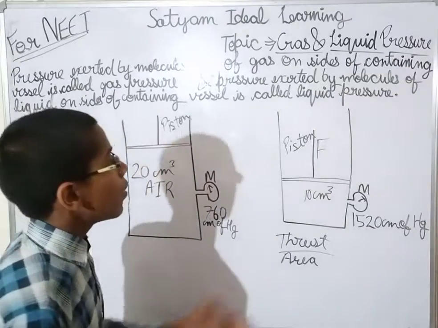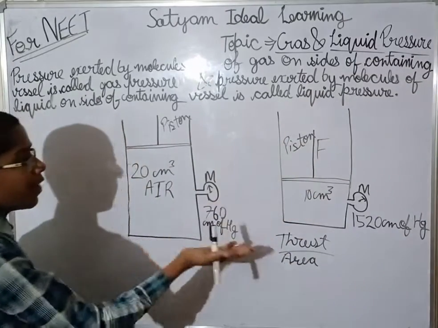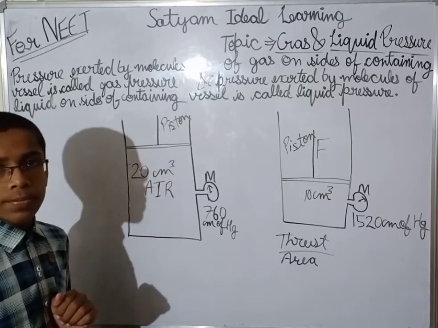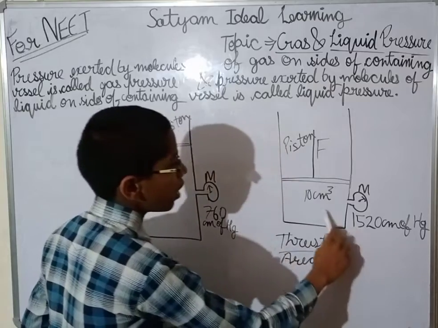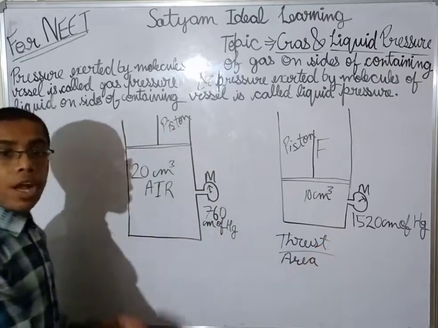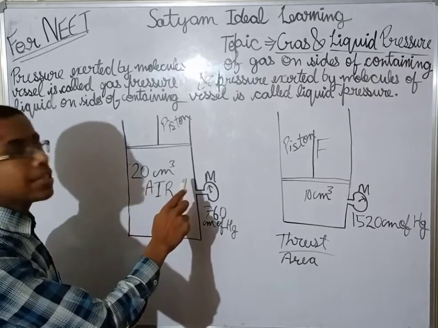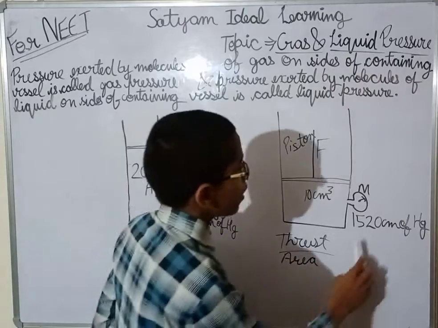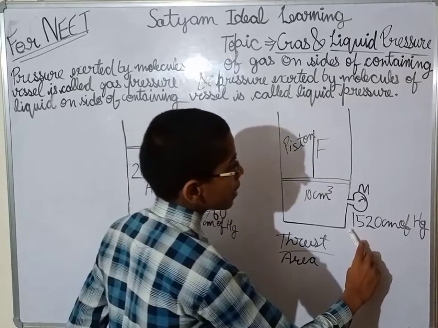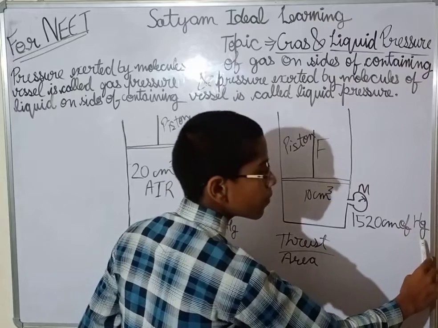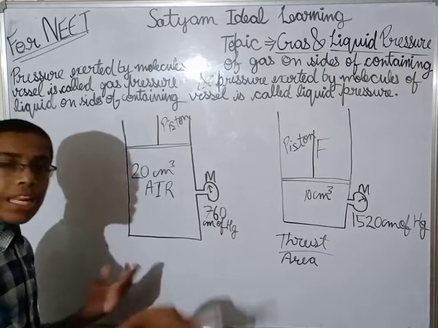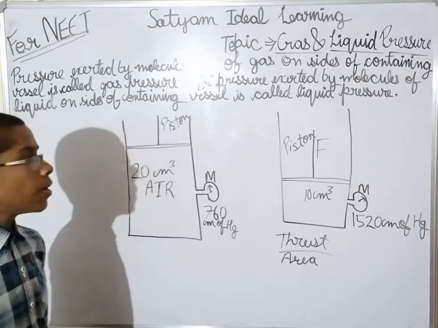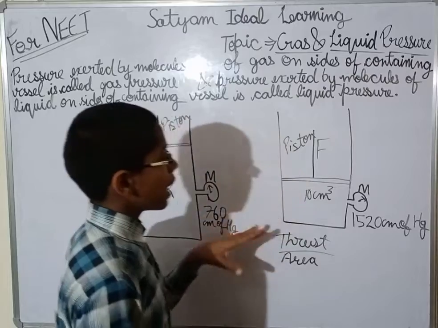And conversely, when we take the piston up and make it 20 centimeter cube, my initial volume is 10 centimeter cube and now the final volume is 20 centimeter cube. So I have doubled the volume. The initial pressure is 1520 centimeter of mercury, and now the final pressure is 760 centimeter of mercury. Now see what is happening.